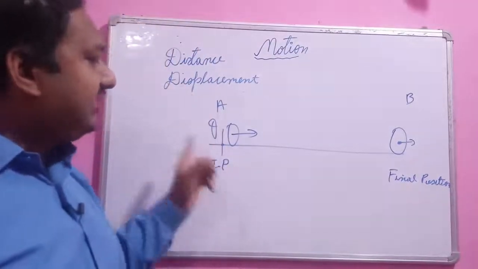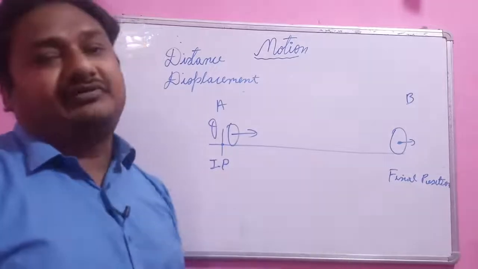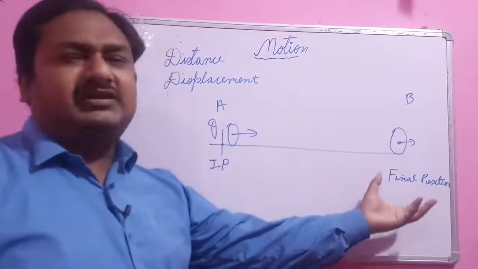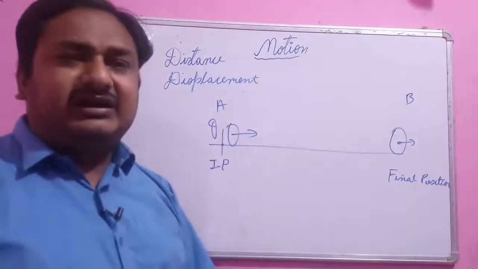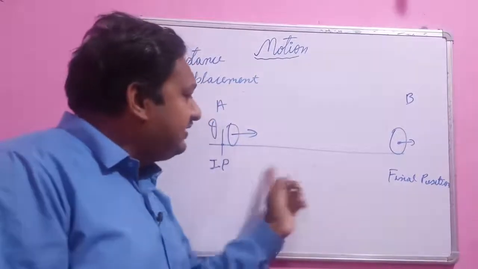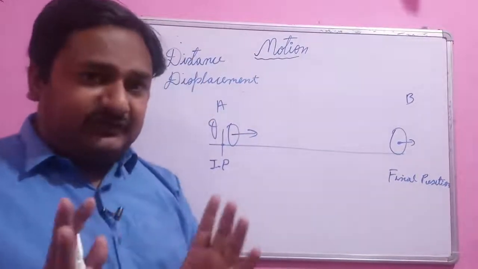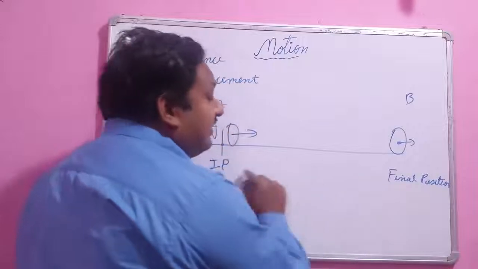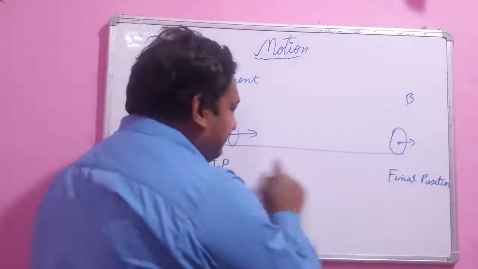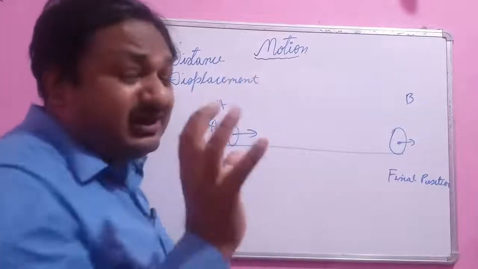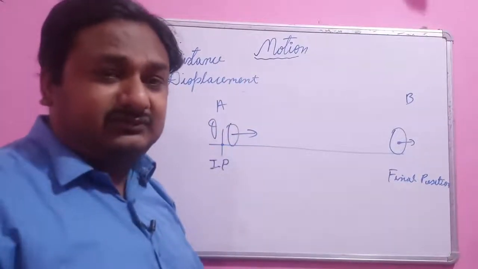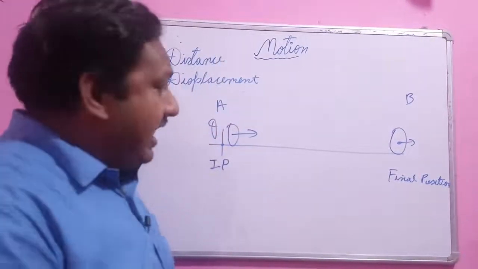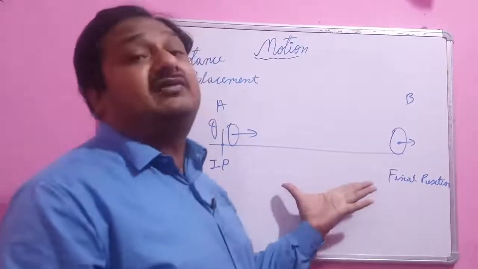And second thing, to define the displacement, we need to consider the position of the object: the starting position, or initial position, and the final position, or ending position. We define displacement as the distance between initial and final position. So here is the difference. Distance is the total path covered by the object. It is independent of the initial and final position. And displacement is the distance between initial and final position.